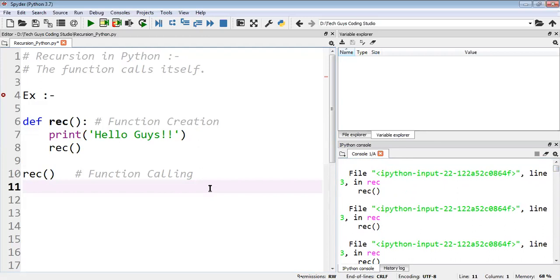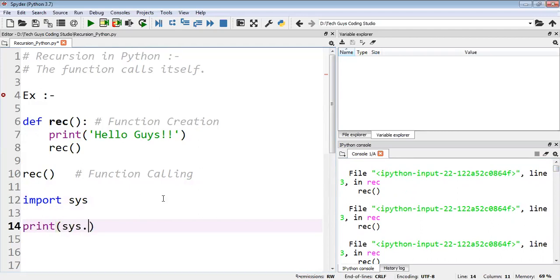Now I'll show you one more thing, then you'll understand it in a better way. First I will show you how many times we can call the function. We'll check the limit. We have import sys, and here we will print sys dot get recursion limit. How much limit is there? First of all, I just want to check the limit.